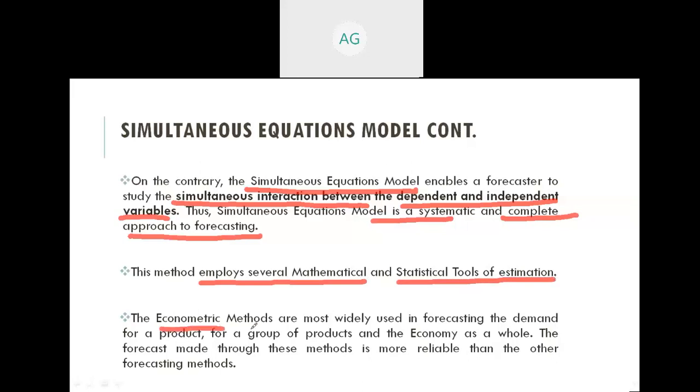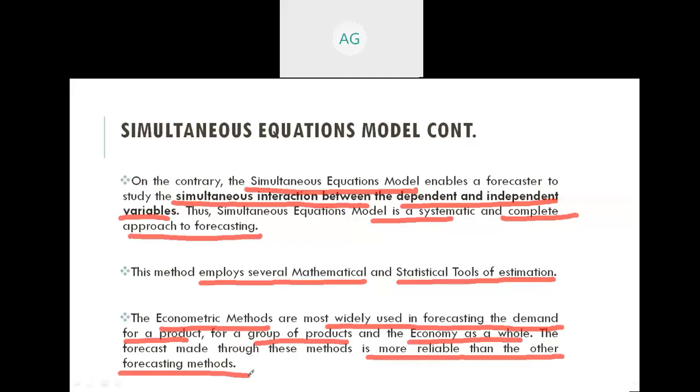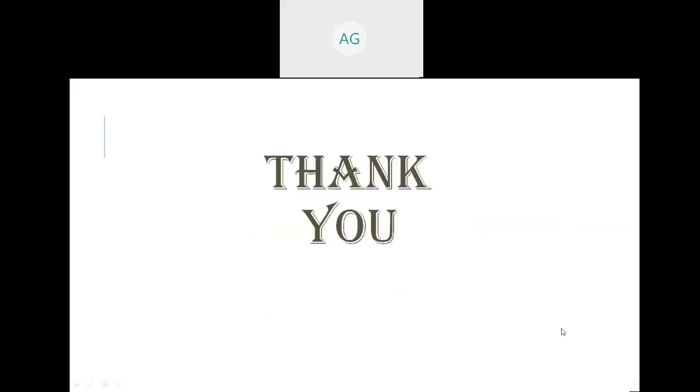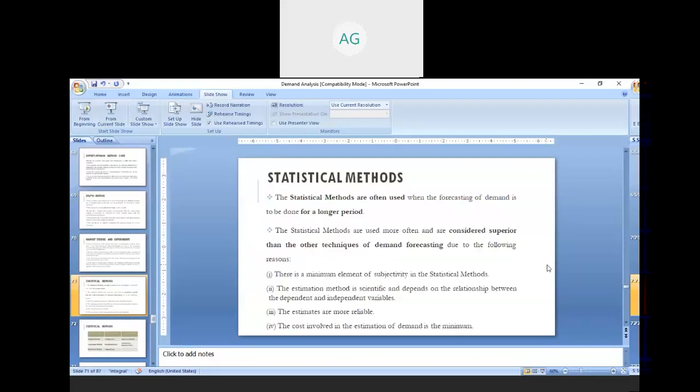The econometric methods are most widely used in forecasting the demand for a product, for a group of products, and the economy as a whole. The forecast made through these methods is more reliable than other forecasting methods. So these methods are more reliable as the results of these methods are much more accurate than the other methods. So thank you very much. So this concludes our demand analysis.